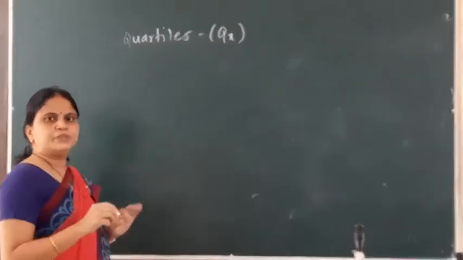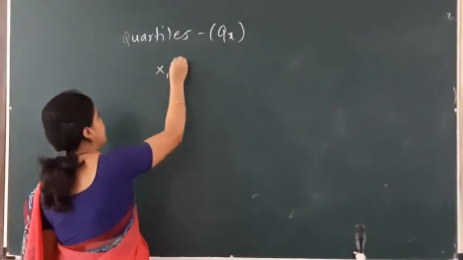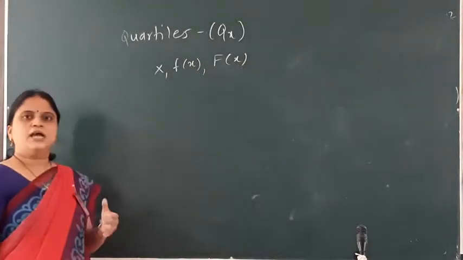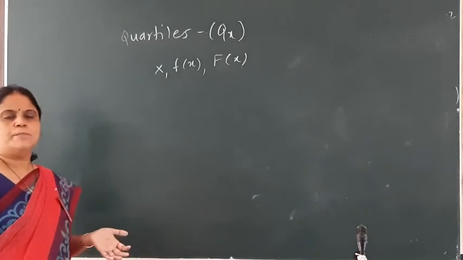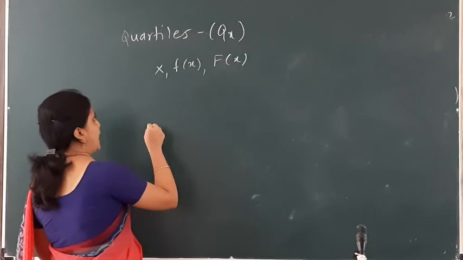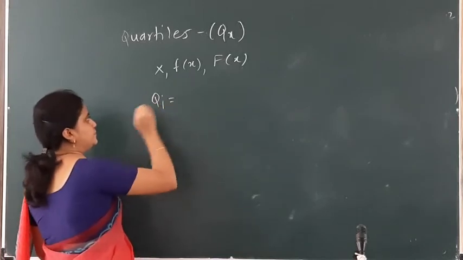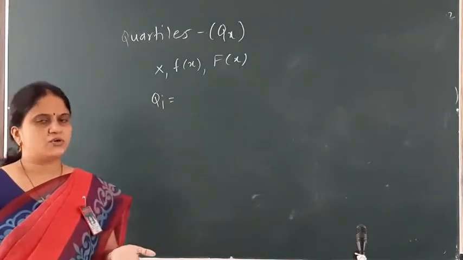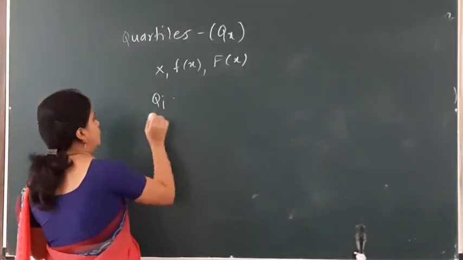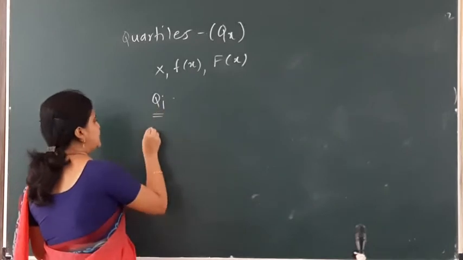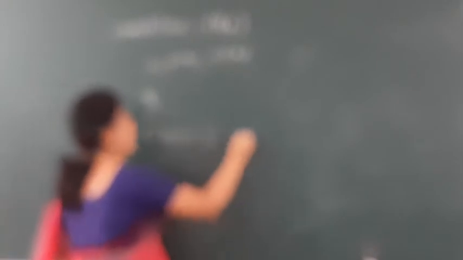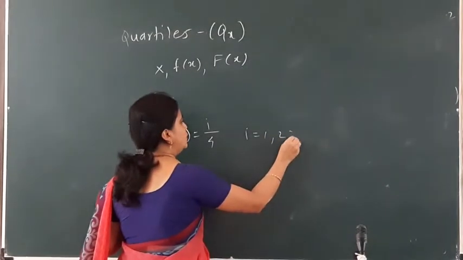So let me define it. Let X be a continuous random variable with PDF f(x) and CDF capital F(x). Over here I define this value by using the CDF. The formula for finding qi, that is the ith quartile, is F of qi equal to i by 4, where the value of i is 1, 2, 3.